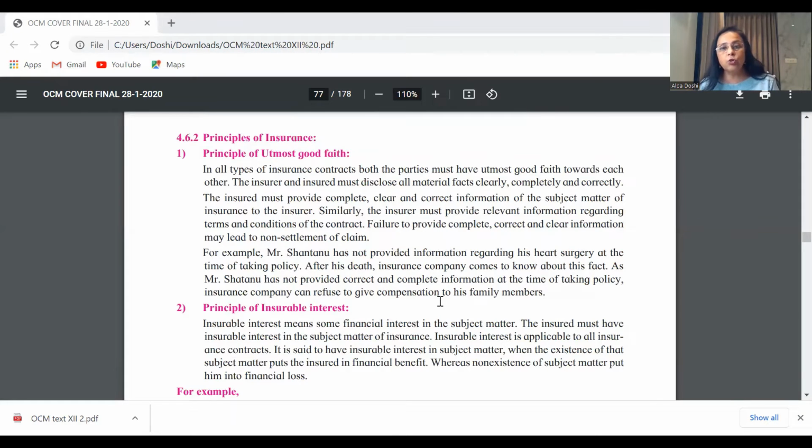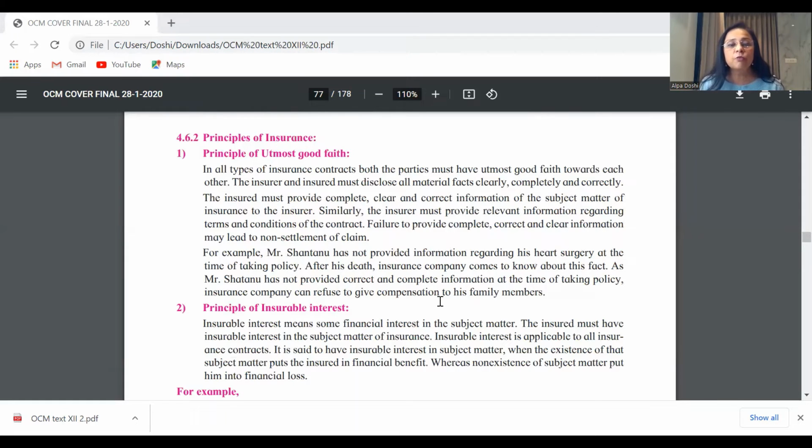If you're doing marine insurance, if there is a particular type of chemical or some inflammable substance, you have to disclose that. If you hide any of this material fact, your contract will become null and void. So we say, therefore, principle of utmost good faith is applicable to all types of insurance.